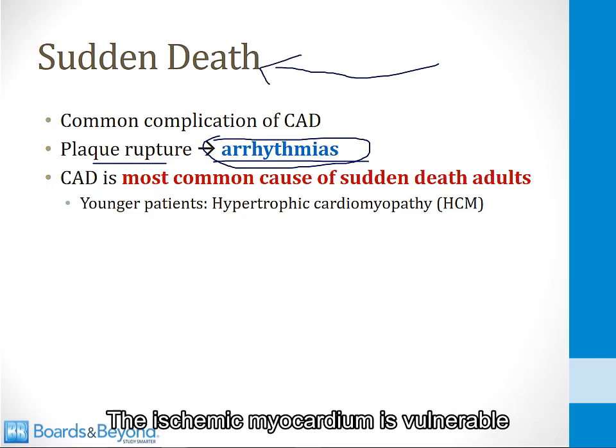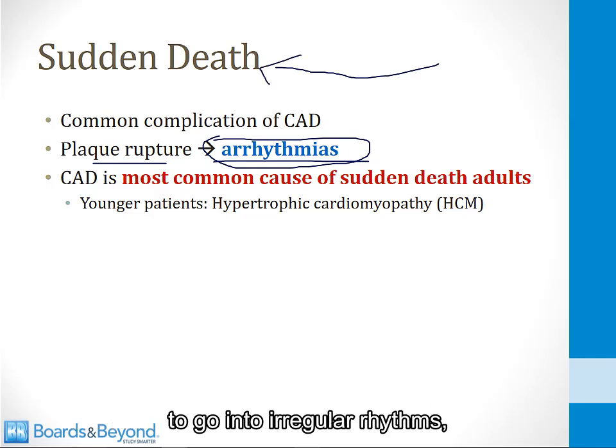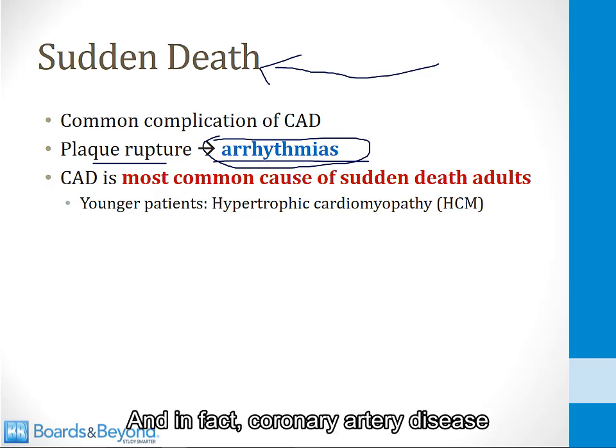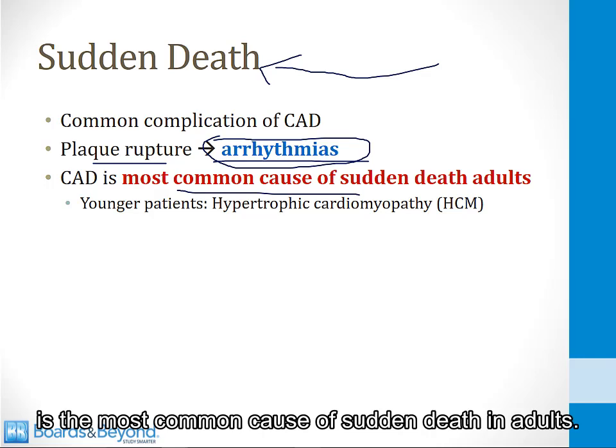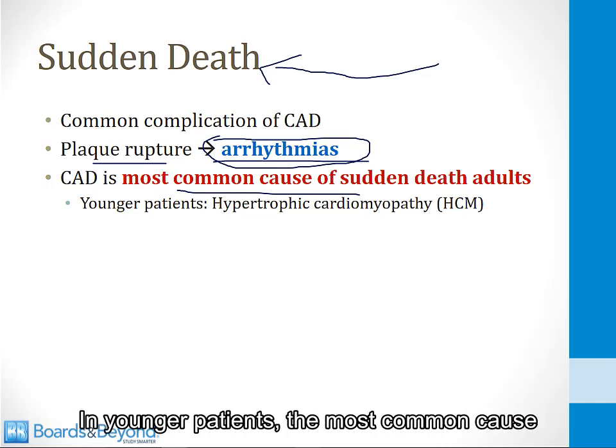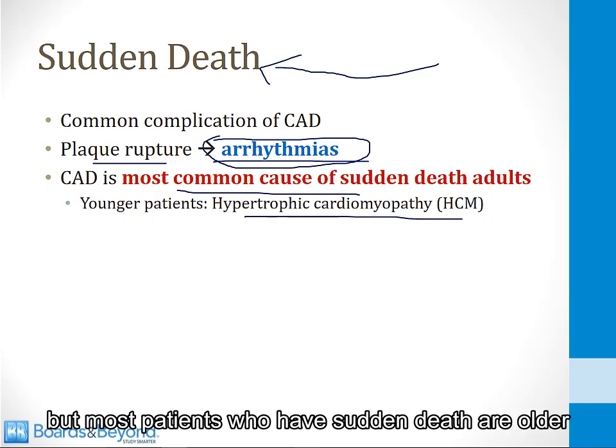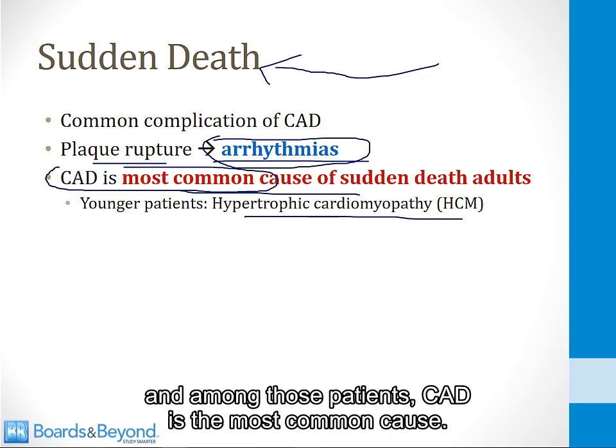The ischemic myocardium is vulnerable to go into irregular rhythms, especially ventricular tachycardia and ventricular fibrillation, and this can lead to sudden death. And in fact, coronary artery disease is the most common cause of sudden death in adults. In younger patients, the most common cause is hypertrophic cardiomyopathy, but most patients who have sudden death are older, and among those patients, CAD is the most common cause.